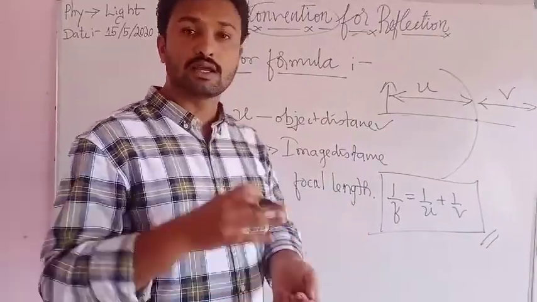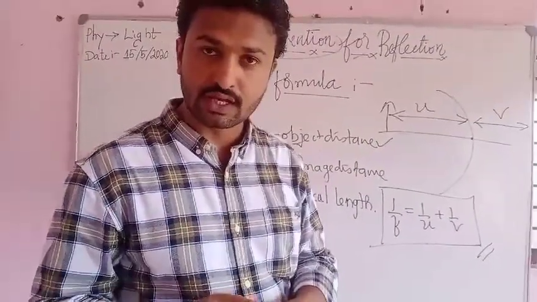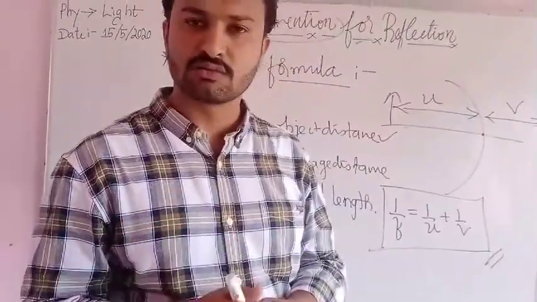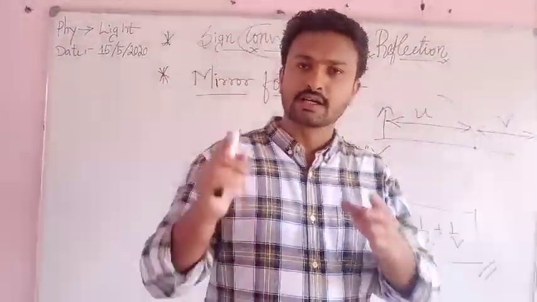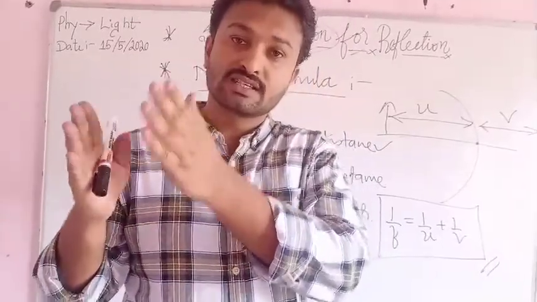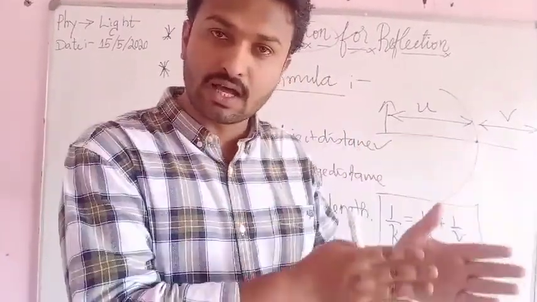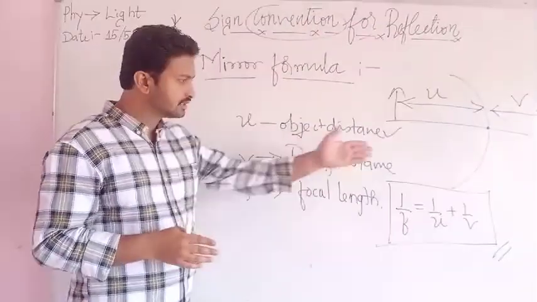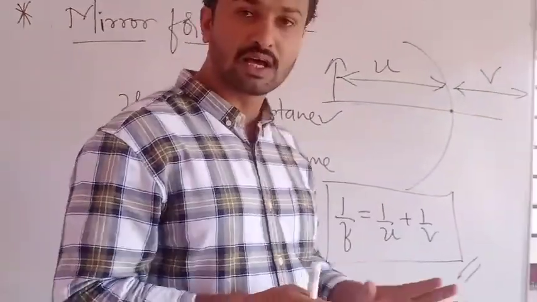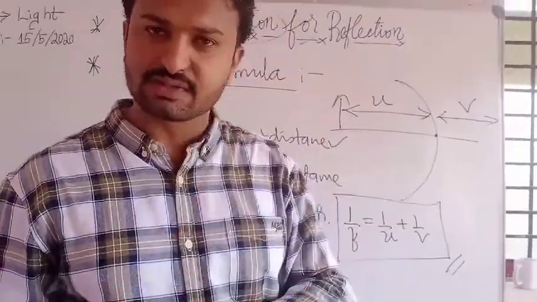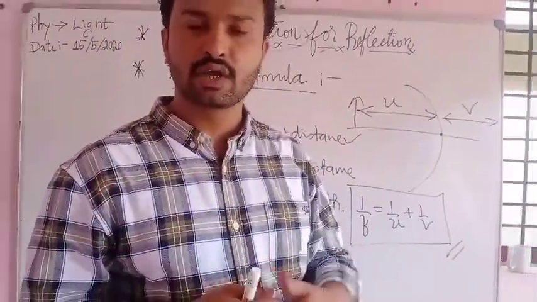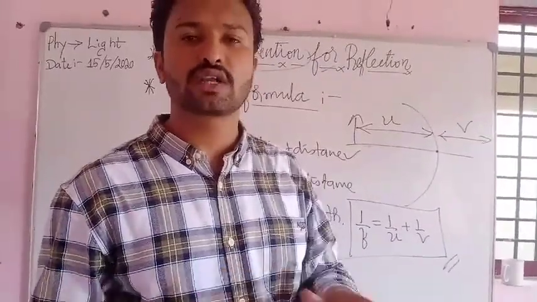Okay, they may ask in your exam. In last year and previous year question paper, this question is there. State mirror formula. You have to write the definition of U, V, F and the formula. So first you have to define all the 3 terms and write this formula. You will get at least 2 marks. This question is very important.